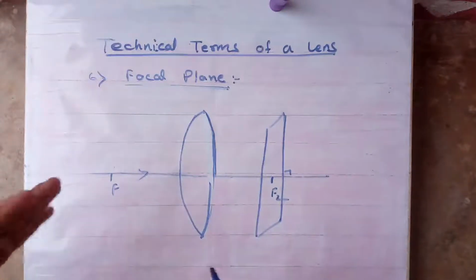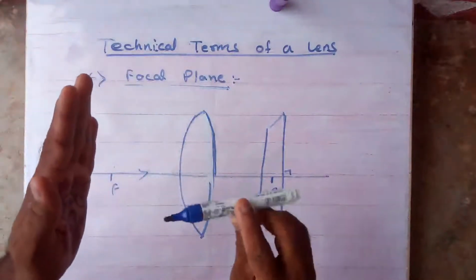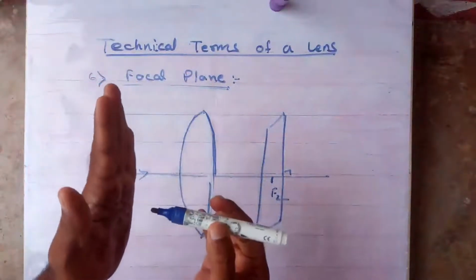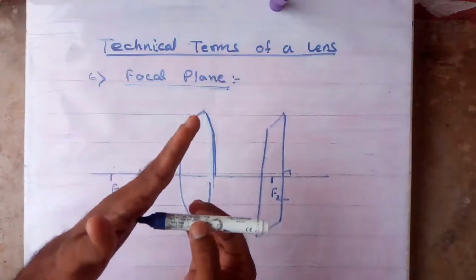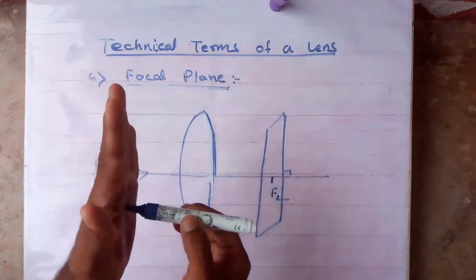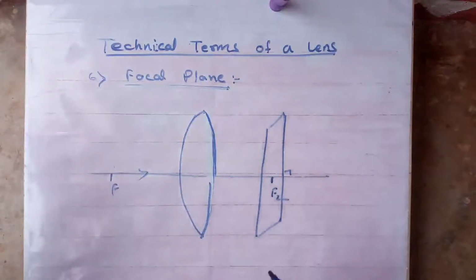Means what? Throw a plane. Suppose I am showing my hand. This is the principal axis. This point is the focus. I've drawn a plane. It may be like this also. Other so many planes will be there, but which is perpendicular, that is called as a focal plane. Hope I am clear to everybody.